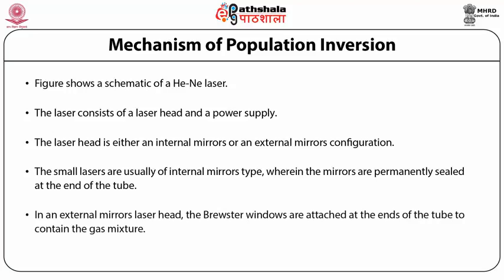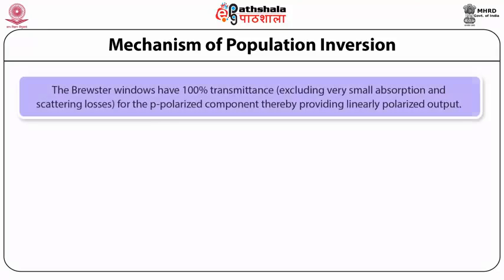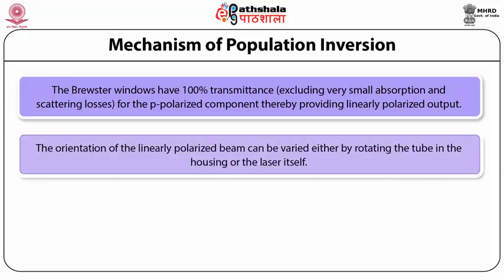In an external mirrors laser head, the Brewster windows are attached at the ends of the tube to contain the gas mixture. The Brewster windows have 100% transmittance, excluding very small absorption and scattering losses for the p-polarized component, thereby providing linearly polarized output. The orientation of the linearly polarized beam can be varied either by rotating the tube in the housing or the laser itself.